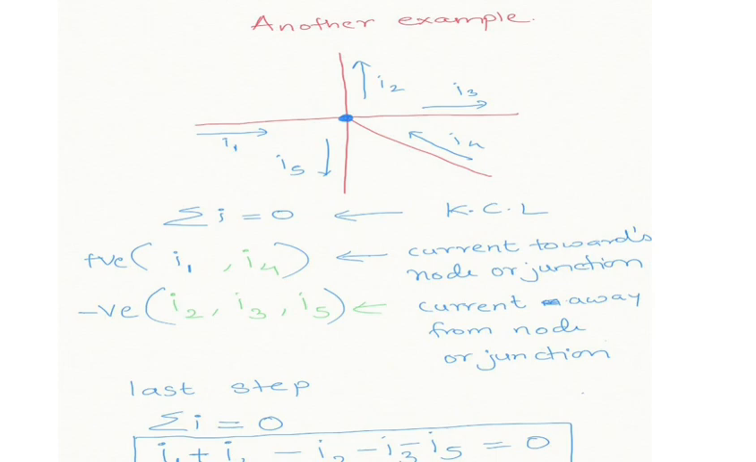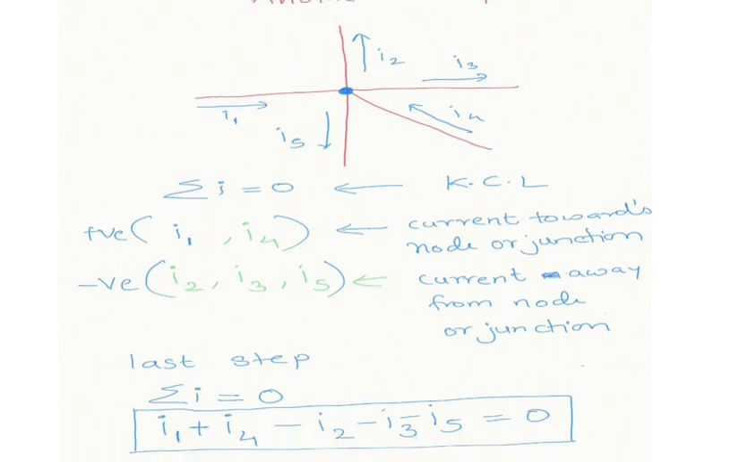Last step is applying Kirchhoff current law, that is summation of I is equal to 0. So taking all the values, positive I1 plus I4 minus I2 minus I3 minus I5. If you shift all the negative terms to the other side, you will get I1 plus I4 is equal to I2 plus I3 plus I5, which is what Kirchhoff's law said. The amount of current coming towards the junction will be equal to the amount of current leaving the junction. So we know I2, I3, I5 are leaving the junction, I1 and I4 are coming towards the junction. With the help of this law, we can find any current flowing at any branch of the circuit.